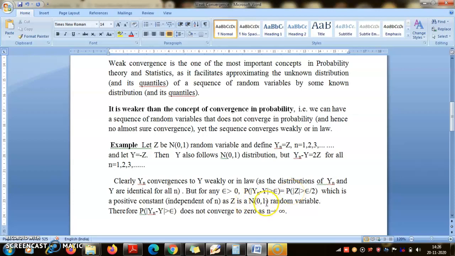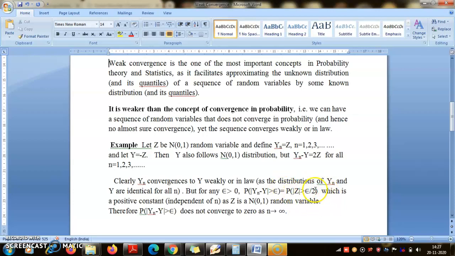Now we know that Z follows the standard normal distribution, which is supported on the entire real line. So when epsilon is large this probability will be small, but it will always be positive, because no matter how large your epsilon is, a normal distribution always assigns a non-zero probability above epsilon by 2 and below minus epsilon by 2.